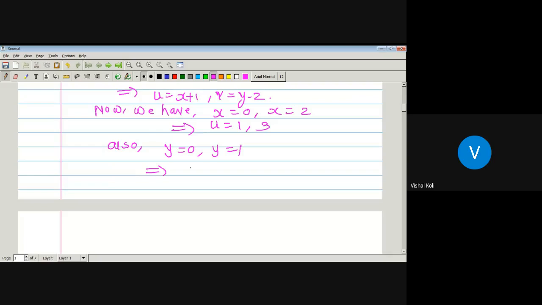As x is 0 and x is 2, u is 0 plus 1, which is 1, and u is 2 plus 1, which is 3. Also v is equal to y minus 2, and for y equal to 0 and y equal to 1, v is 0 minus 2, which is minus 2, and 1 minus 2, which is minus 1. So here we get the values of u and v: u is 1 and 3, and v is minus 2 and minus 1.